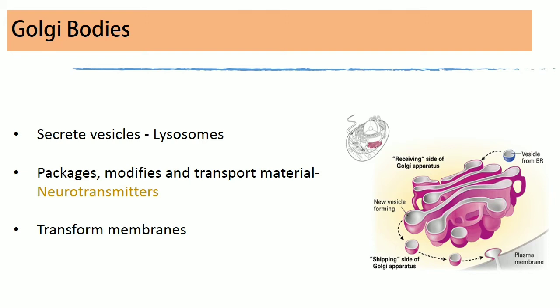neurotransmitters, as secretory vesicles to different locations inside or outside of the cell. Also, the Golgi body participates in the transformation of membranes in order to give rise to other membrane structures such as lysosomes, acrosomes and dictyosomes.